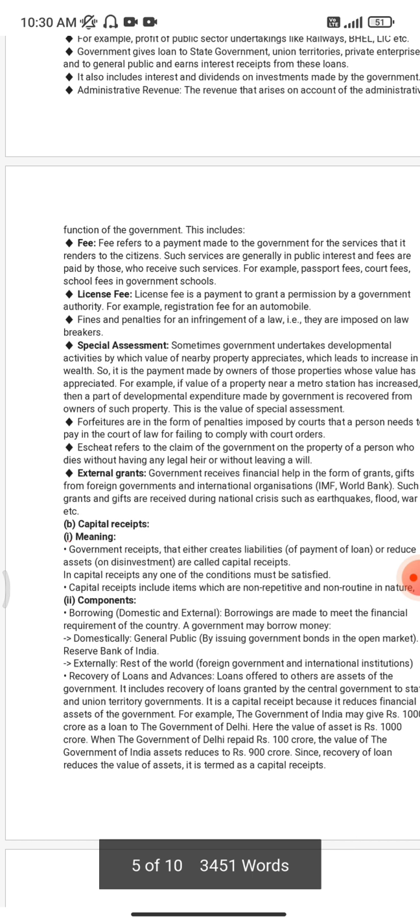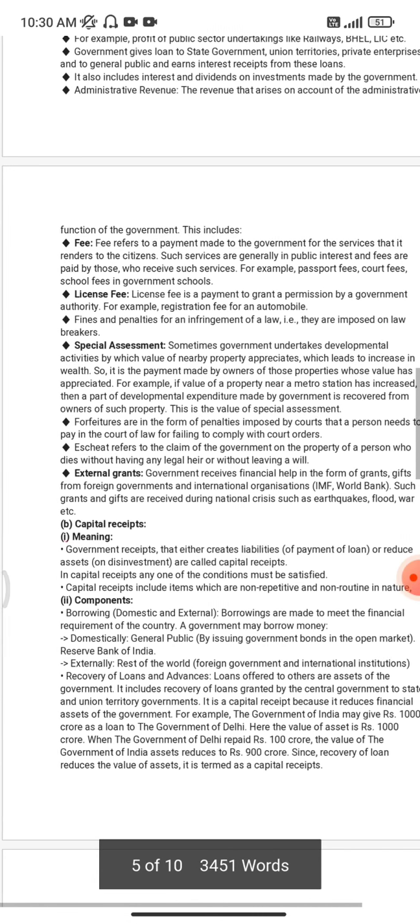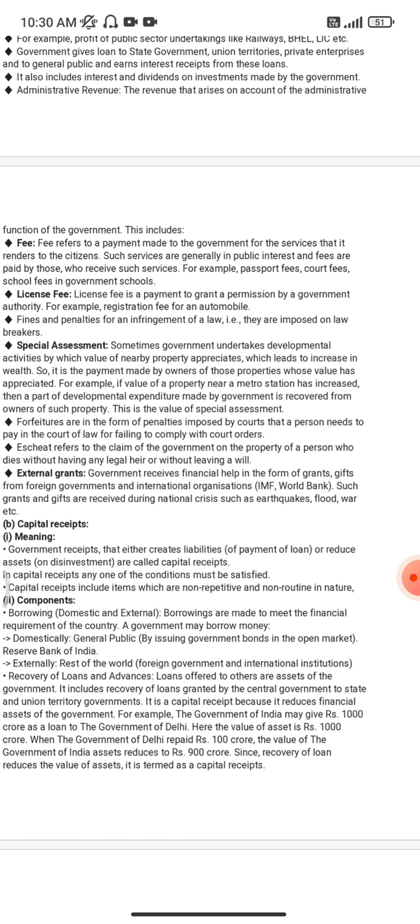Now a metro will be passing through a place, so the rates of nearby properties will increase because there is a doorstep metro station. We can move easily around the city, so prices of the nearby land will increase.